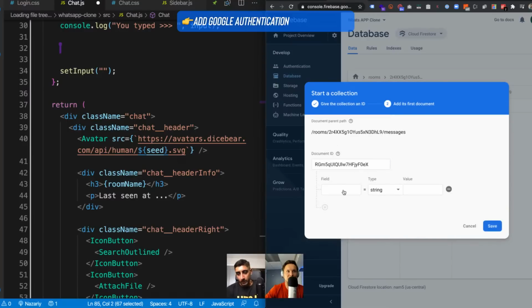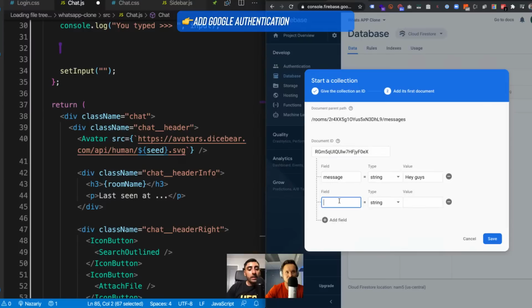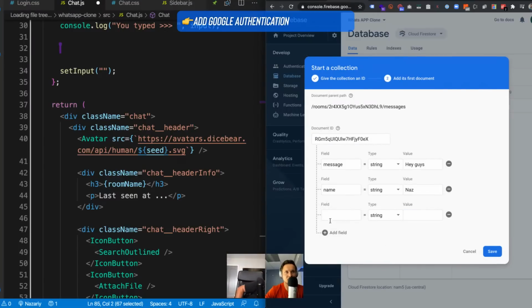Auto ID, and what do we have for message text? Inside of here, we'll have the message itself, so there'll be a field called message, like "Hey guys." Another field could be name, the person's name, so let's just say Naz, for example. And then it'll have a timestamp.